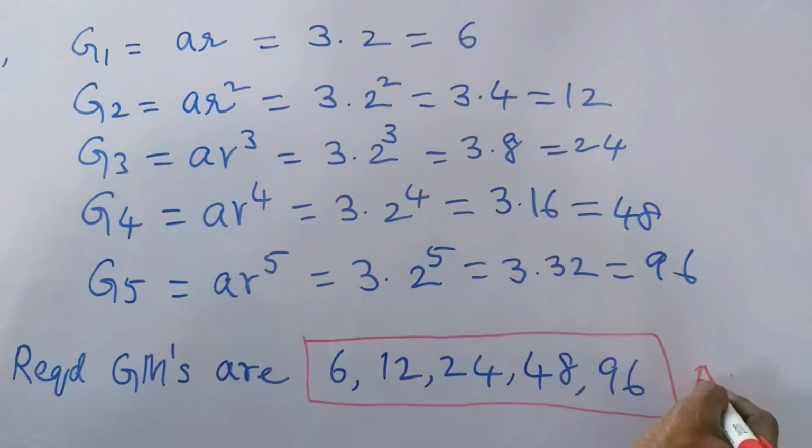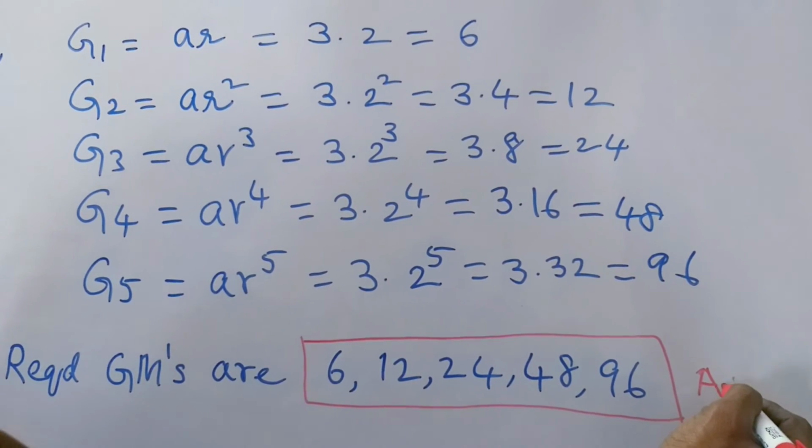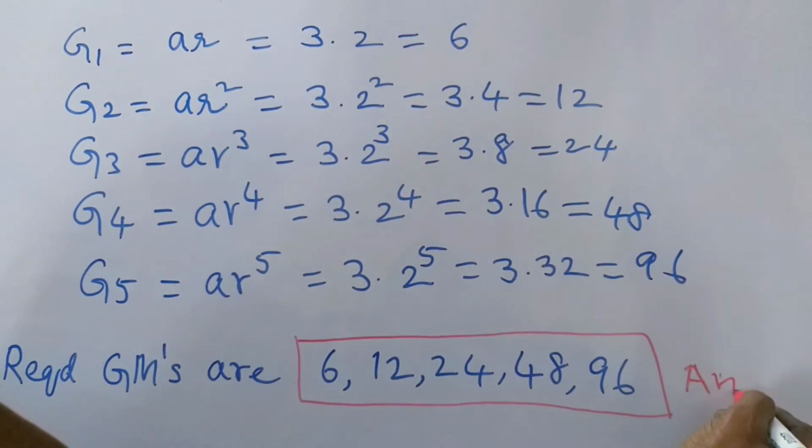This is the required geometric means in between the given numbers. This is the answer.